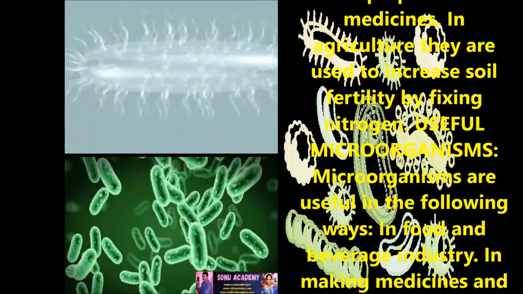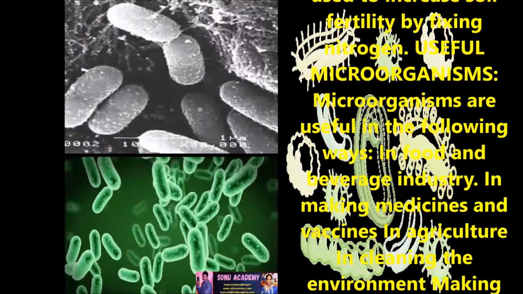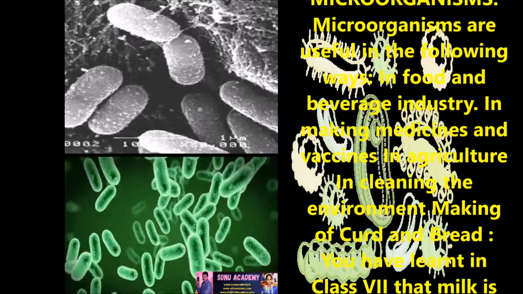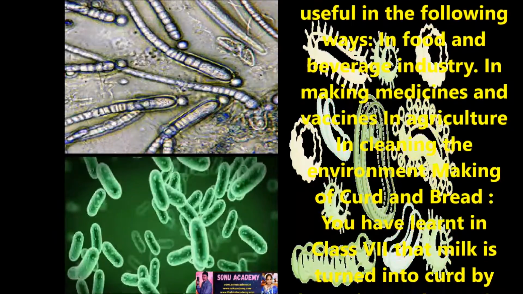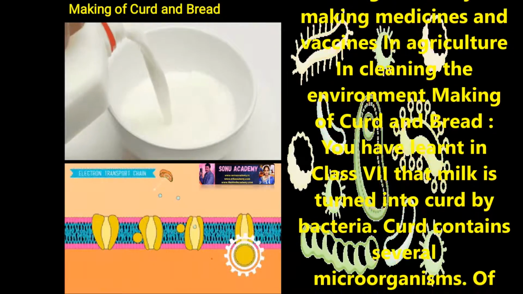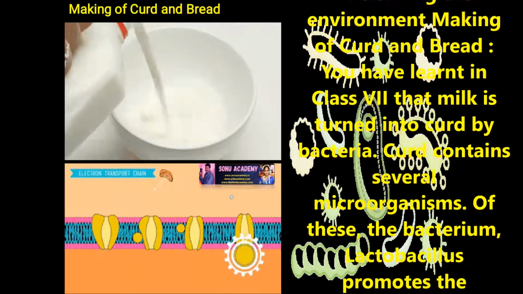Children, now let us discuss the uses of microorganisms. As we discussed, microorganisms are useful in the following ways: in food and beverage industries, in making medicines and vaccines, and in agriculture and cleaning. Now let us discuss the making of bread and curd, and how these microorganisms are useful.